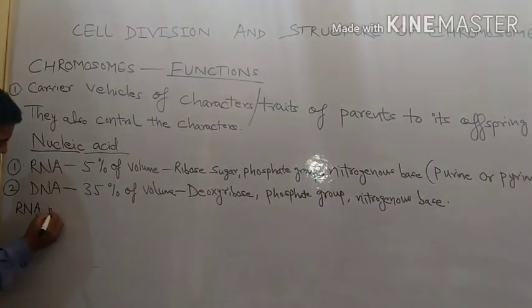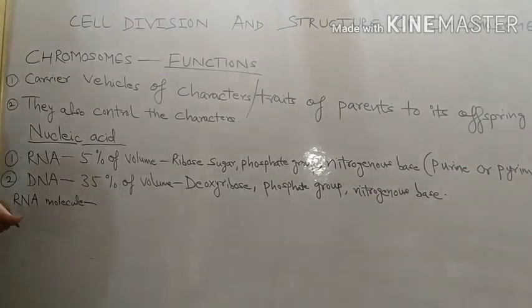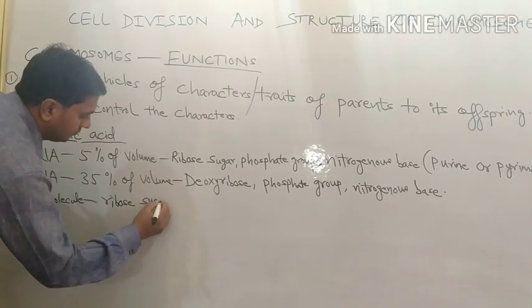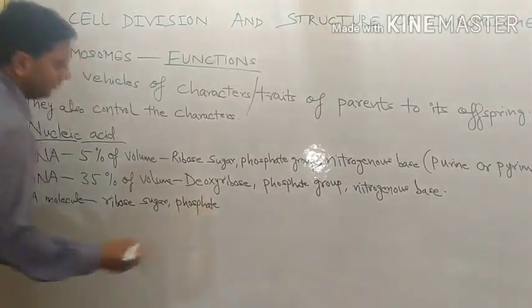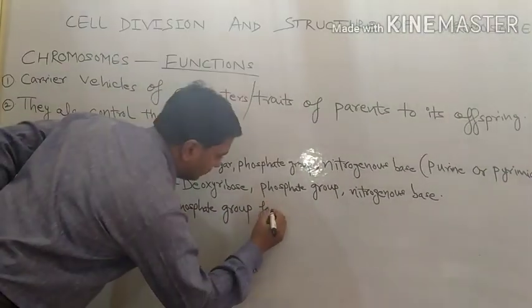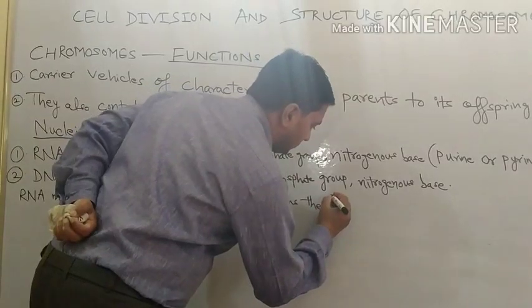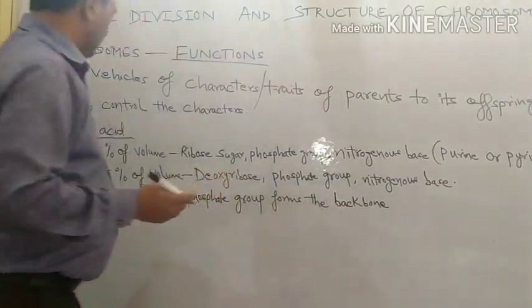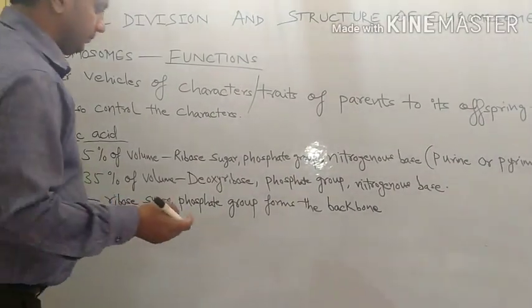In the RNA molecule you are talking about, the ribose sugar and phosphate group form the backbone.